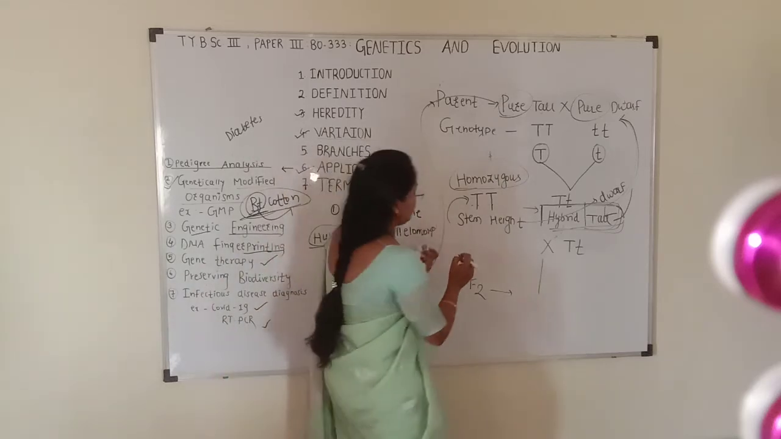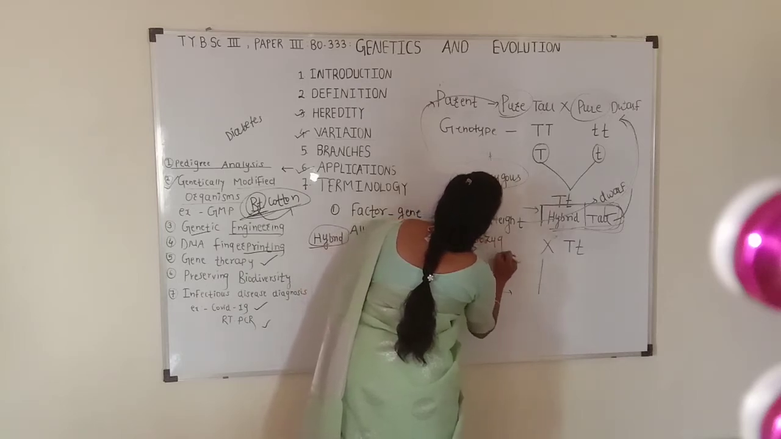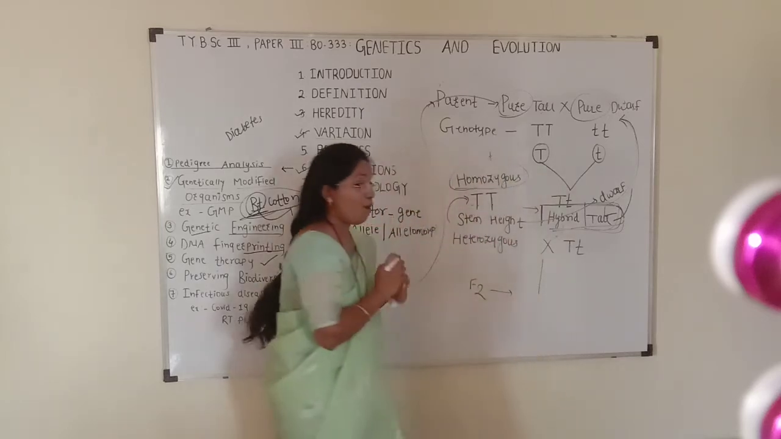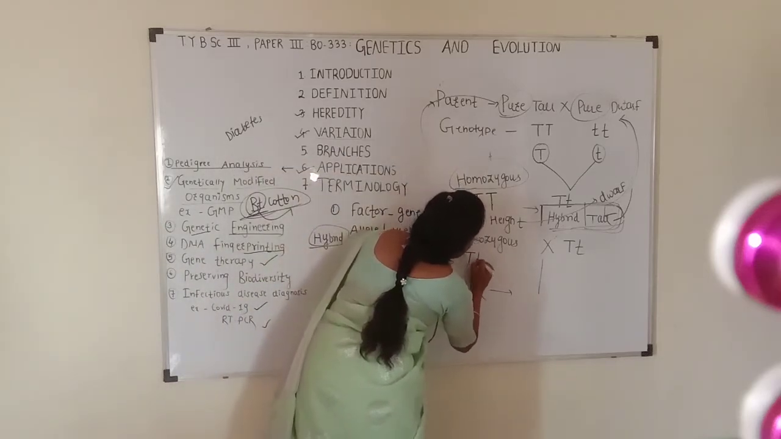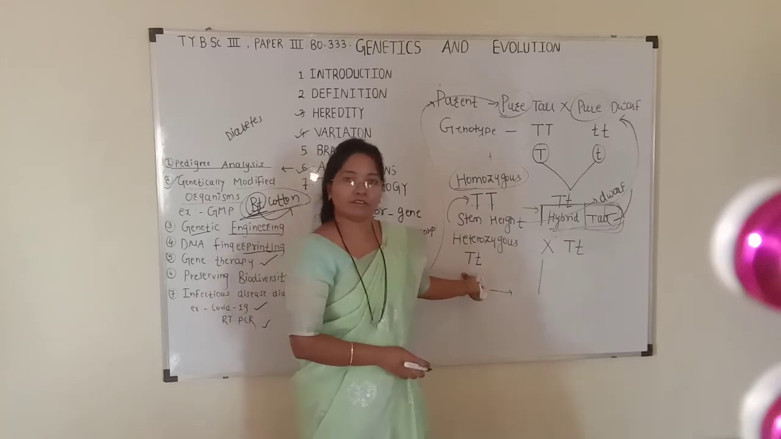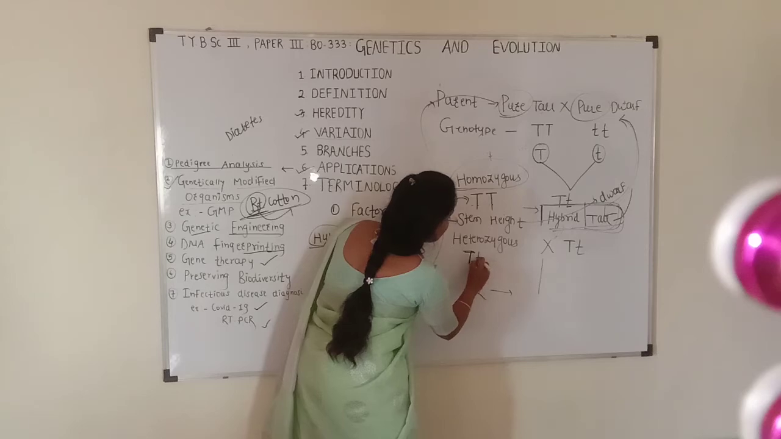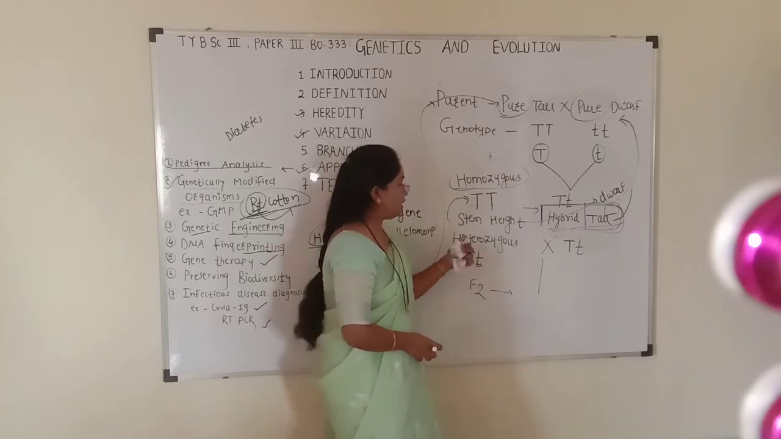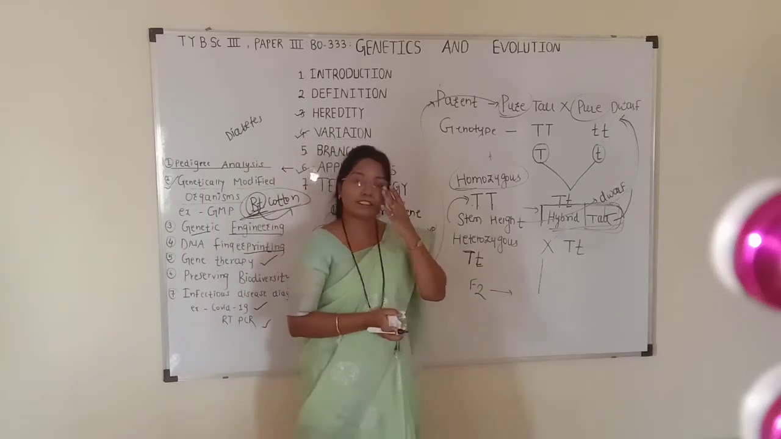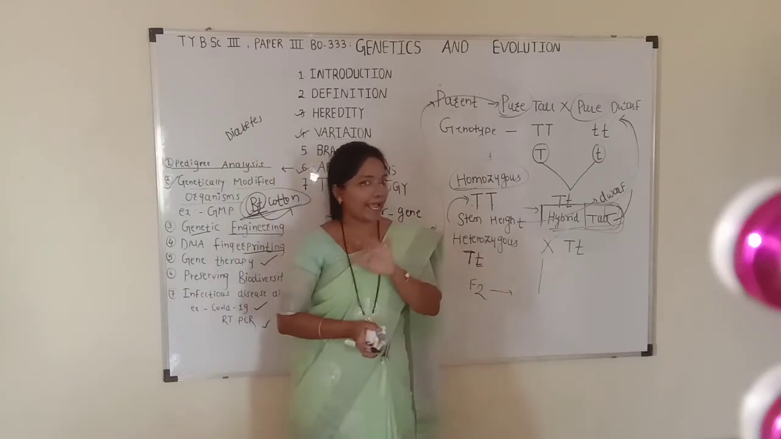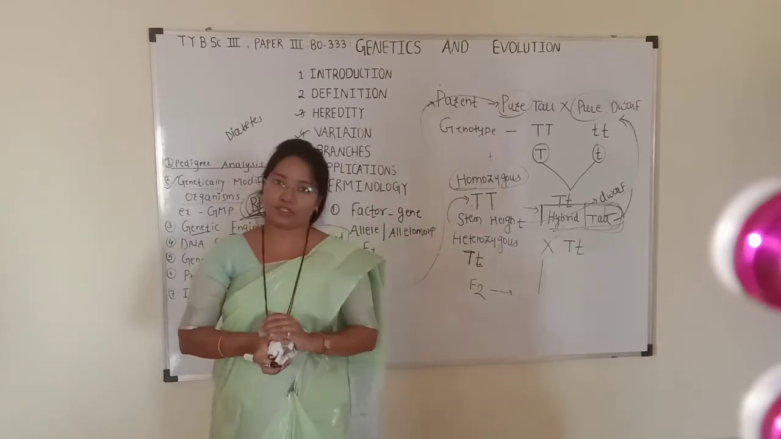Next is the heterozygous condition. When a character possesses two dissimilar genes, it is called a heterozygous character. Hetero means dissimilar. So capital T is different and small t is different. So this is heterozygous condition.